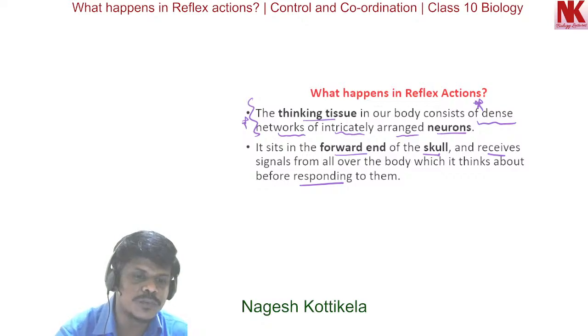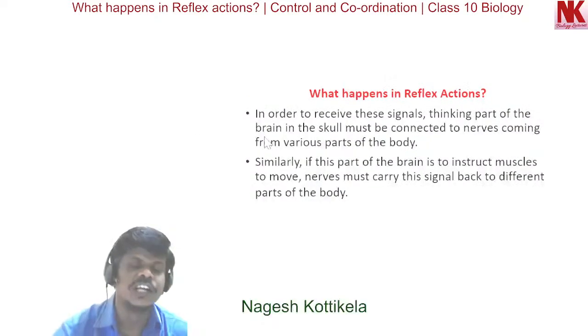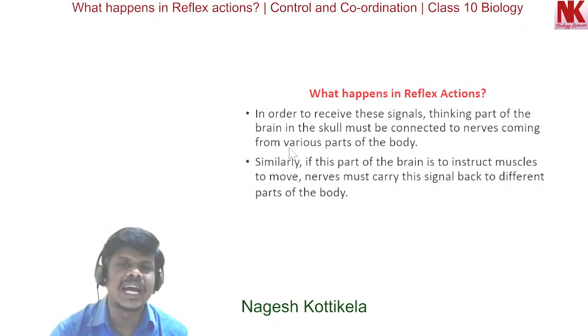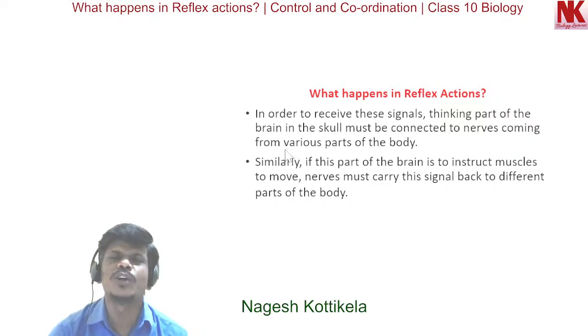Here what we need to understand is it is a very complex mechanism. So many neurons are involved, many nerve impulses are interacting. That is how the process goes on and the decision is made.